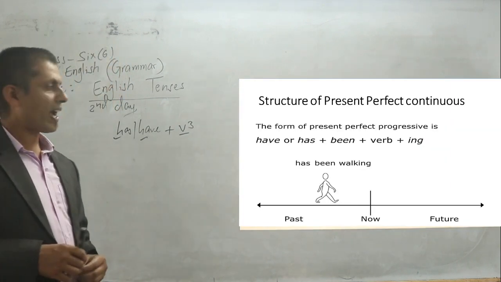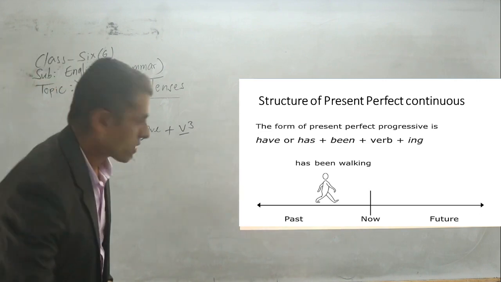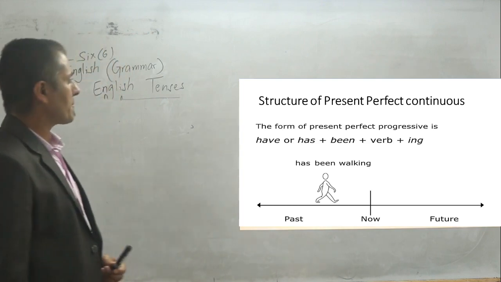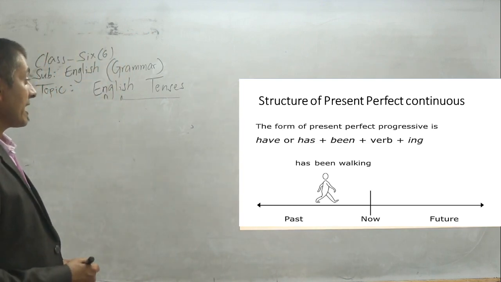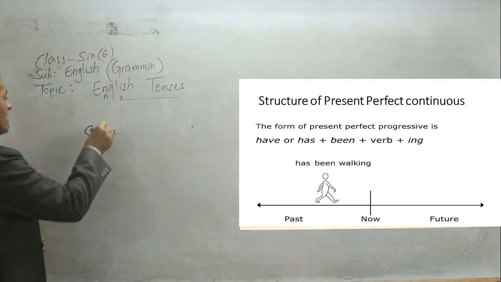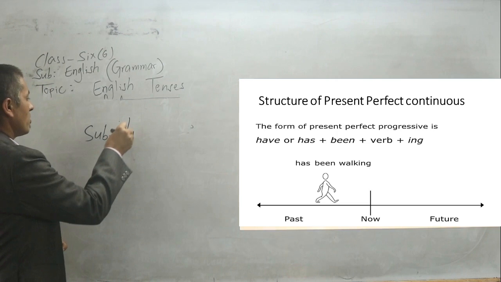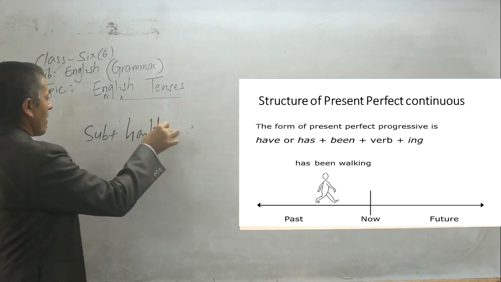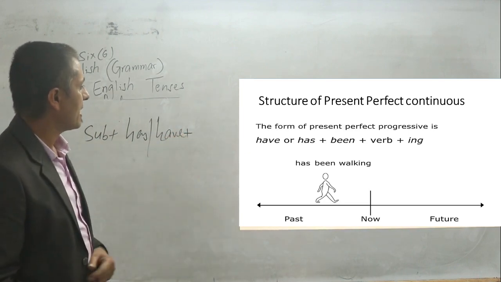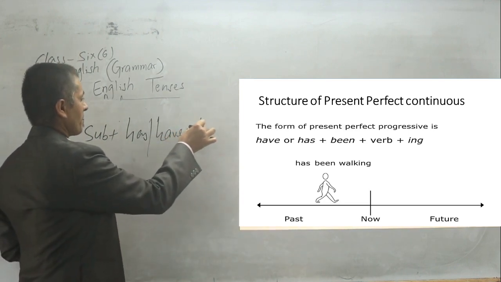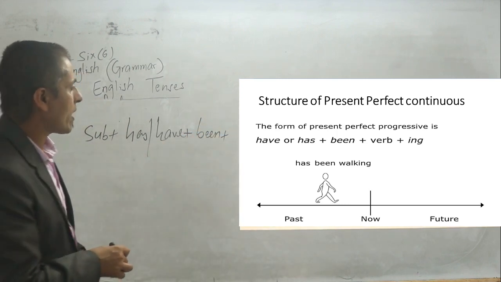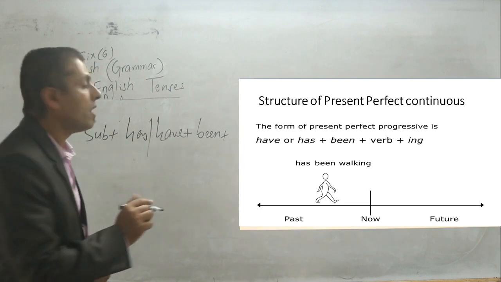Now, the structure: you should find the structure yourself. How can you find it? Here on the screen, the form of present perfect continuous is subject plus have or has, plus been, plus verb plus ing, the present participle form of the verb.